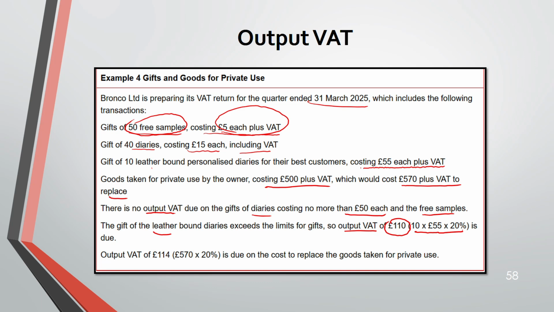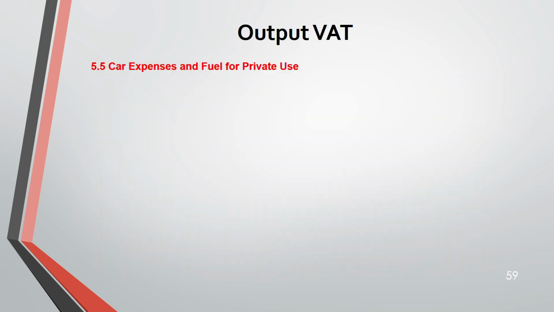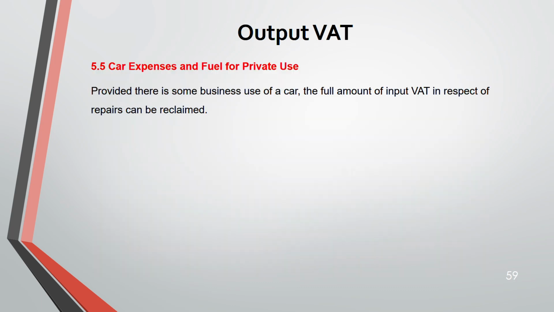Next, goods that you have taken for private use, 500 plus VAT, and to replace it is 570. So what would you take? Because it's goods, VAT will be charged on the replacement, 570 plus VAT. So 570 into 20%, 114 is the output VAT. Okay. Now, car expense and fuel for private use. If there is a business use of a car, the full amount of input VAT you can recover.